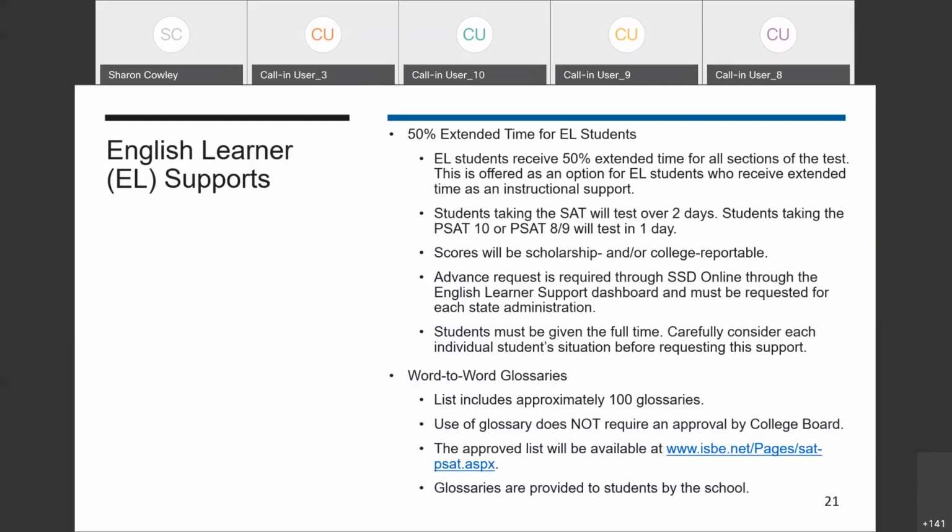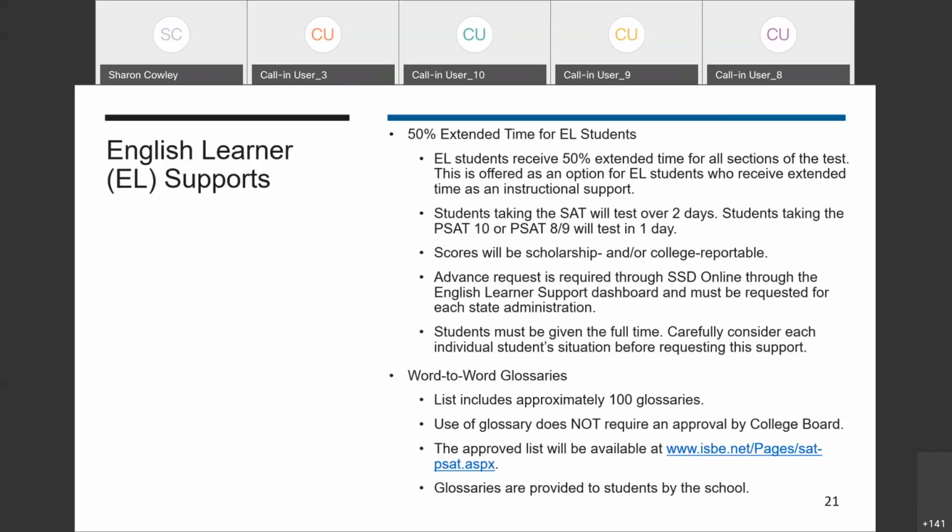College Board offers 50% extended time for EL students as a support that allows for college reportable scores. This is a different request type in SSD Online, similar to a College Board or state-allowed accommodation. Requests for EL extended time must be submitted in advance. Unlike the other EL supports, we need to make sure that we provide you with the appropriate test materials for the student and to make sure that they display on the NAR so that you know where and when to test these students.